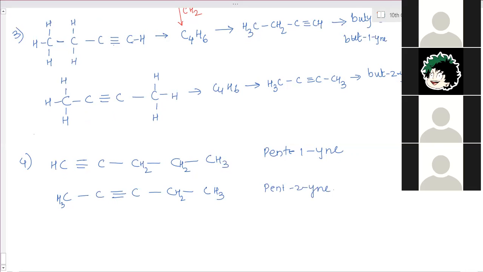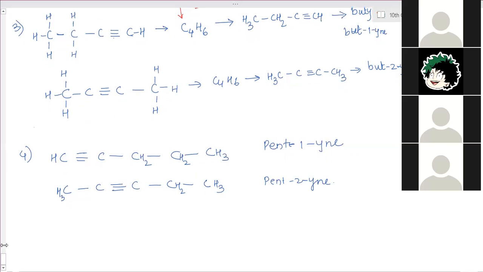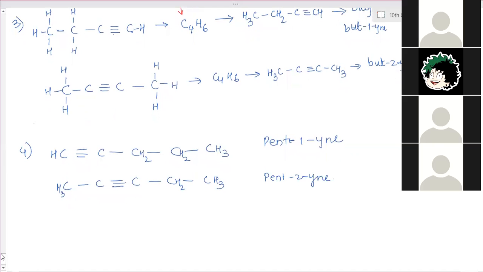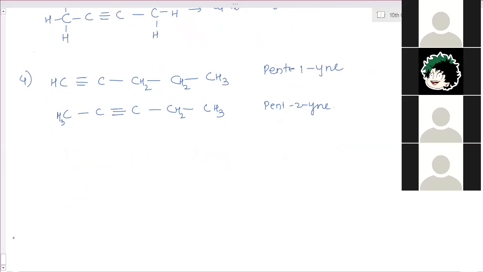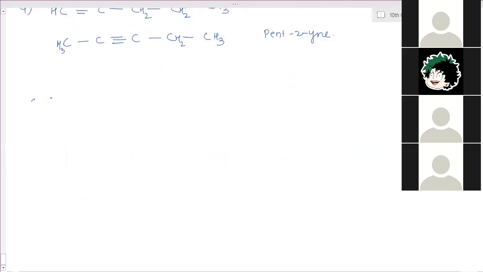Okay, done this one. So these are all we have seen, the hydrocarbons. These are all open chain compounds, straight chain compounds. Now you have to see the structure of cyclic compounds as well. Cyclic hydrocarbons are also divided into saturated and unsaturated.